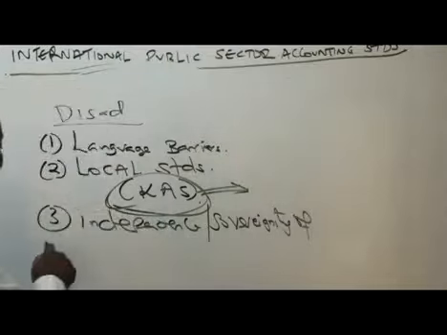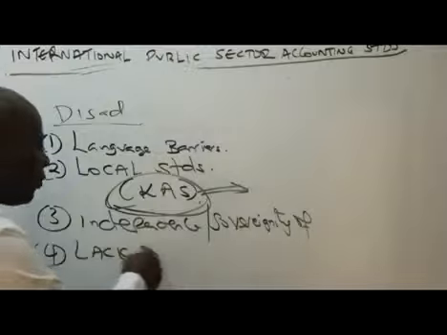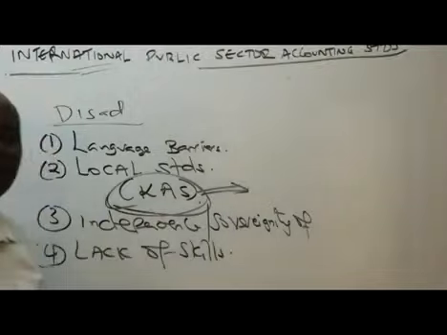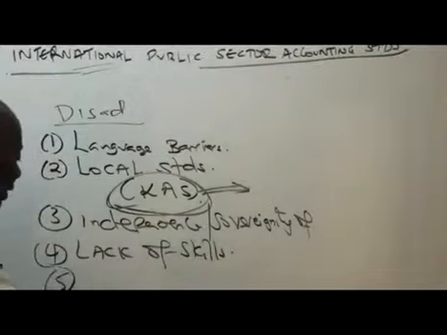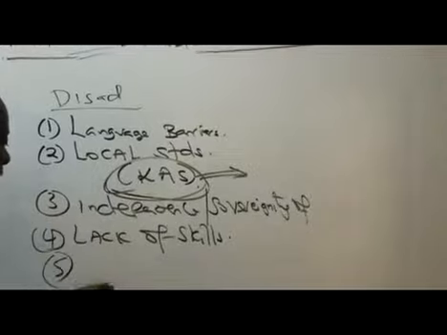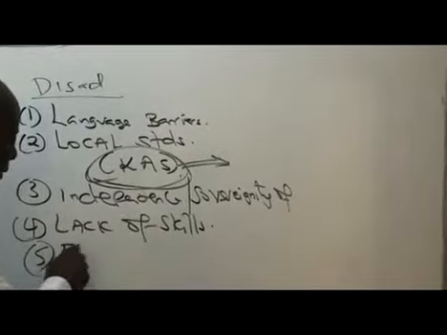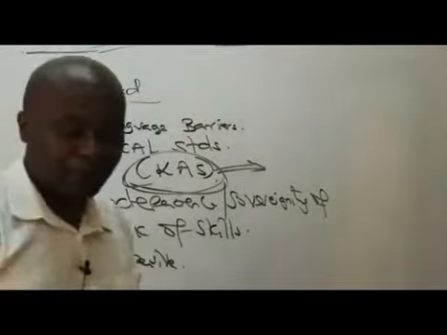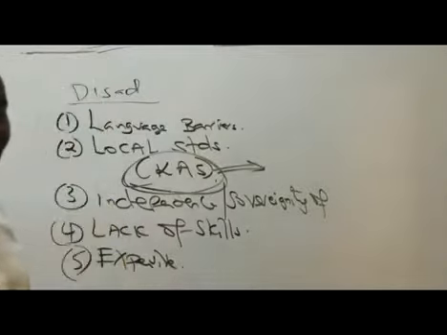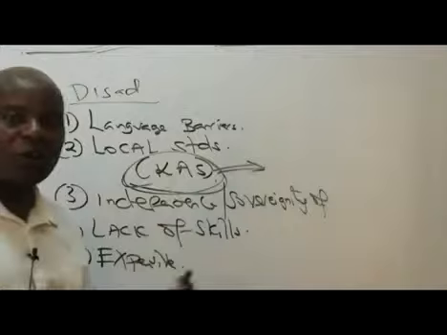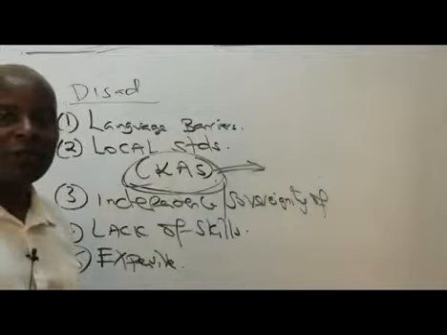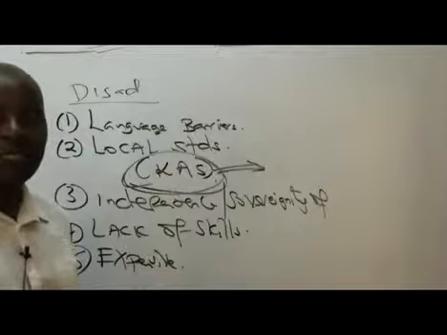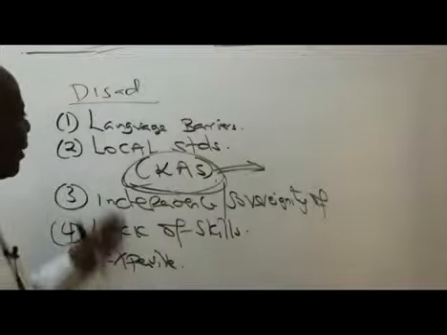Ladies and gentlemen, number 4, we have lack of skills. This is a big disadvantage, a big impediment. Number 5, of course, this could be very expensive. I told you, like IGAD had to bring in consultants, external, right? And I was not the only one. It was a team, a pool of people. All that means more resources being required